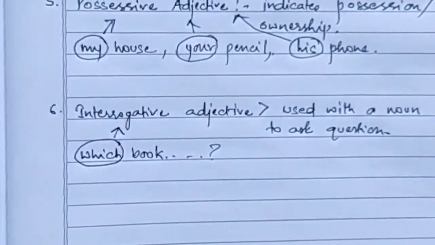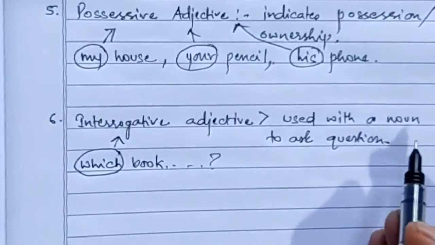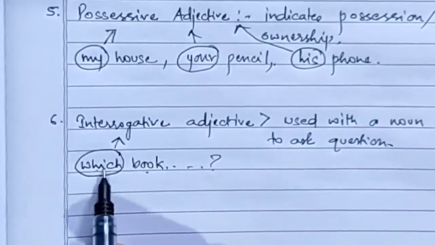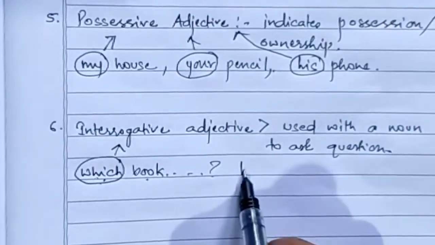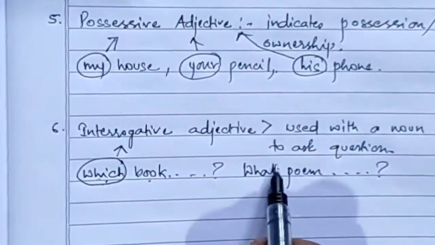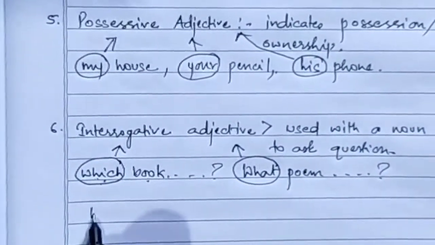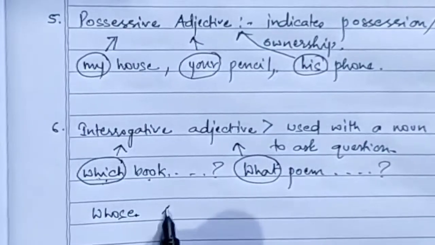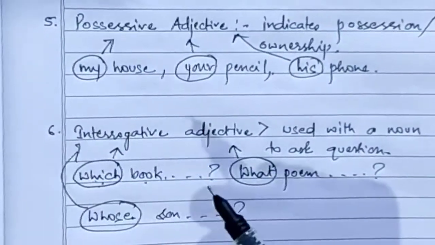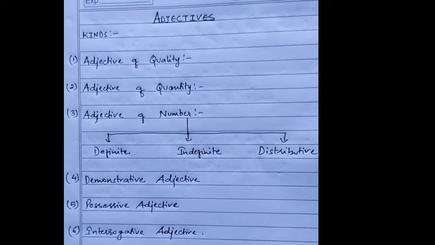Suppose I say which is your book, then that is not an adjective, that is a pronoun. So you have to use these words with a noun to make them interrogative adjectives. It should come just before a noun. Next, what poem did you like, or which poem did you like? Interrogative adjective. Whose son are you? Interrogative adjective. So these are the 6 kinds of adjective which we have just discussed.